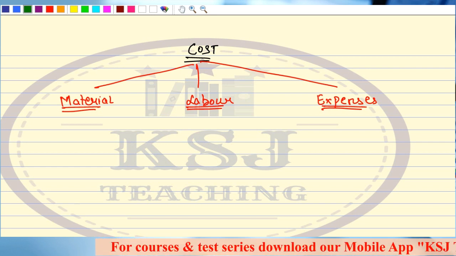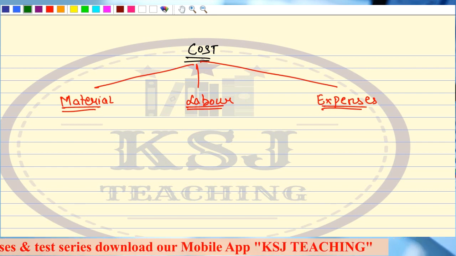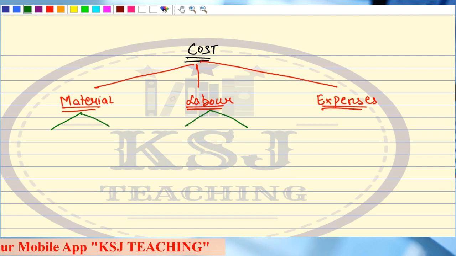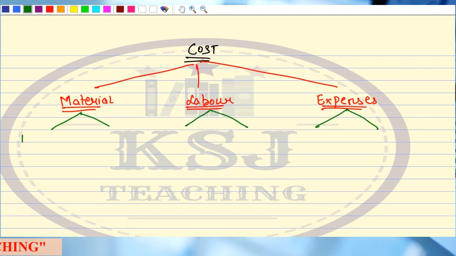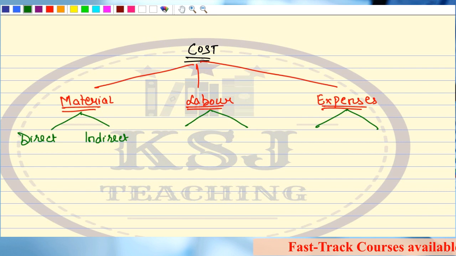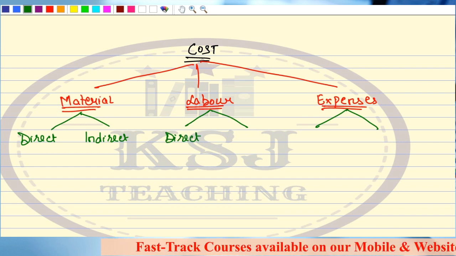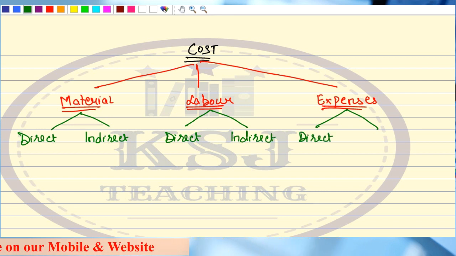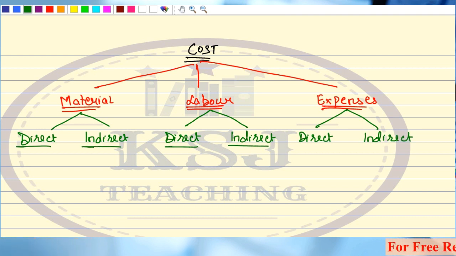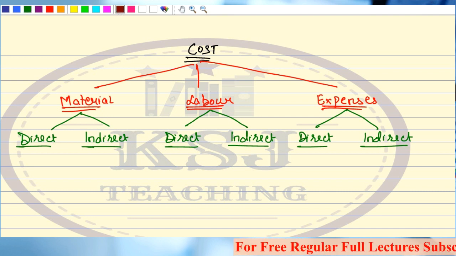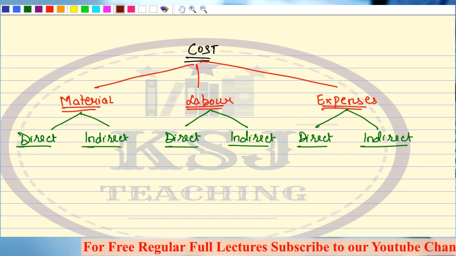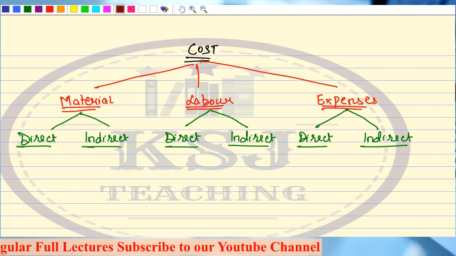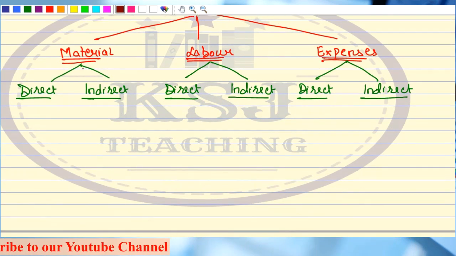Any doubts? Now, further, we divide this cost into two parts. All these are divided into two parts. One is direct, the other one is indirect. Similarly, for the labor, we'll divide it into direct and indirect. The third part, again, direct and indirect. Any doubt? Clear? Now, what is a direct cost? Direct cost is any cost which is identifiable in 1 unit of finished good, and indirect cost is which is not identifiable in 1 unit of finished good.